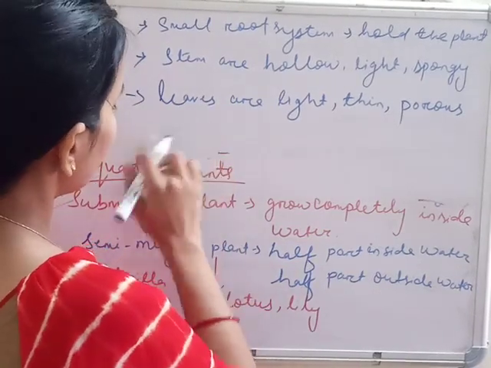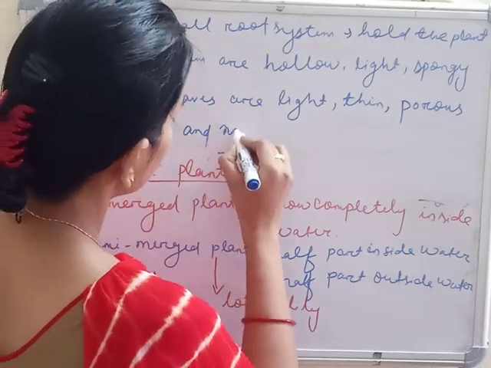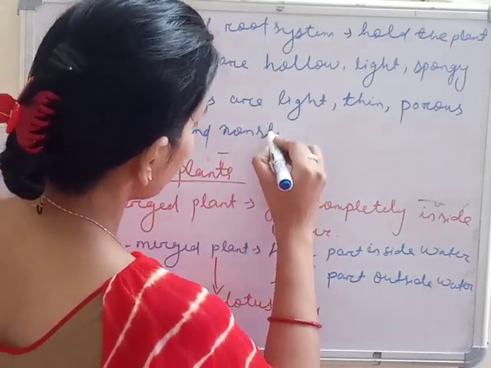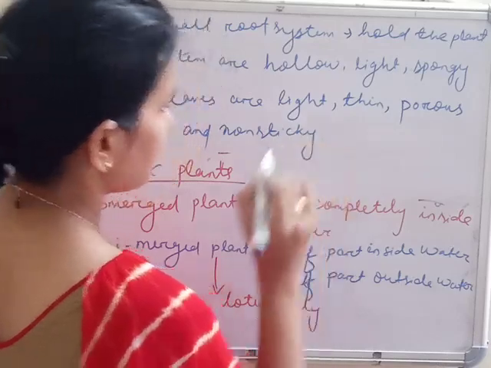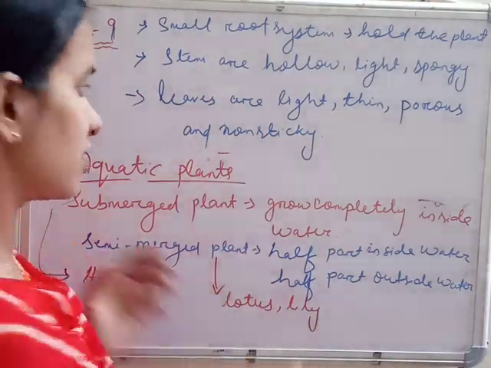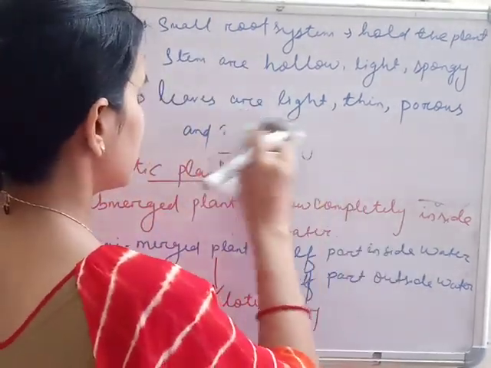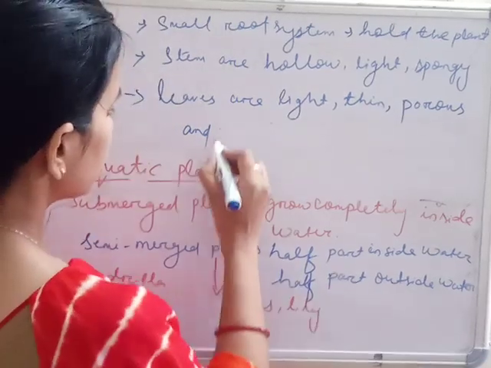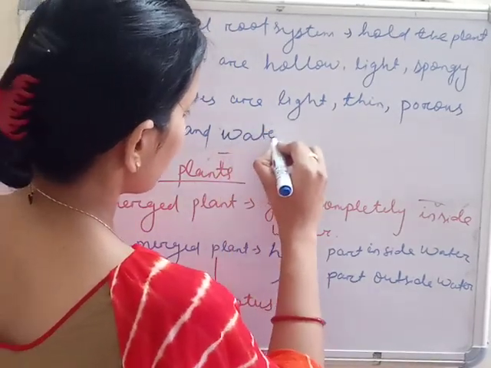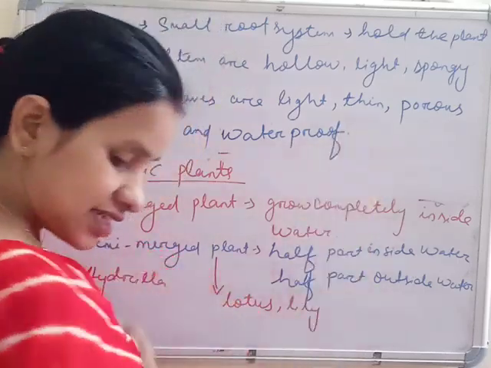And one more I could write: non-sticky, or you can write waterproof. Okay, so these are the characteristics.